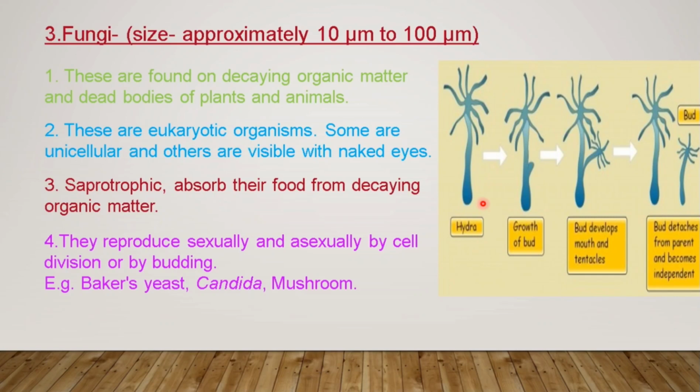Look at this picture over here. This is the hydra, and you can see in this picture that there is a small bud which is growing out of the parent hydra. Now when this bud grows from the parent hydra and when it is fully developed, it will detach, or you can say it will get separated from the parent cell, and a new hydra will be formed, and then it will grow and repeat the same process to reproduce more hydra. Some of the examples are baker's yeast, candida, mushroom.